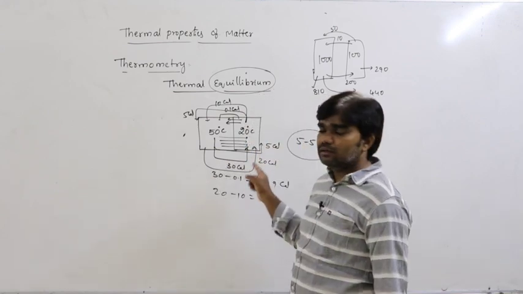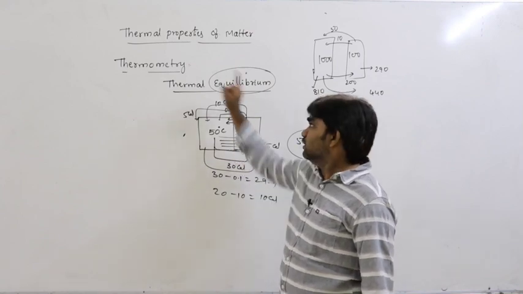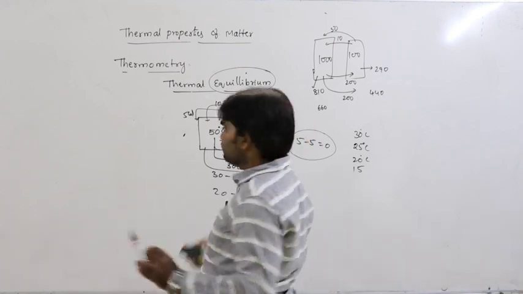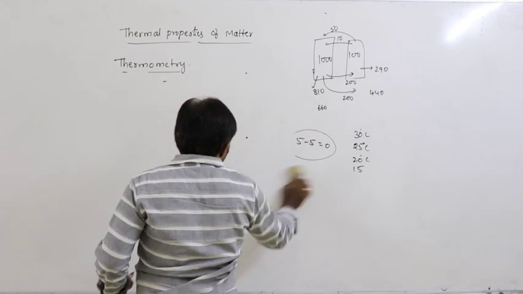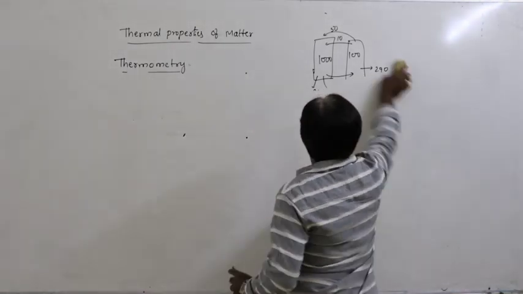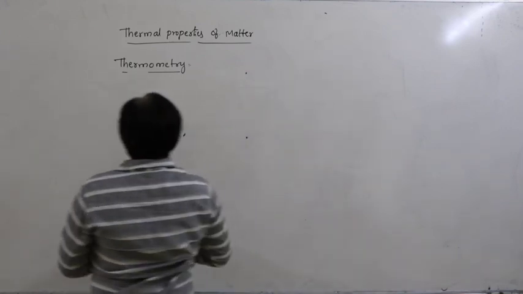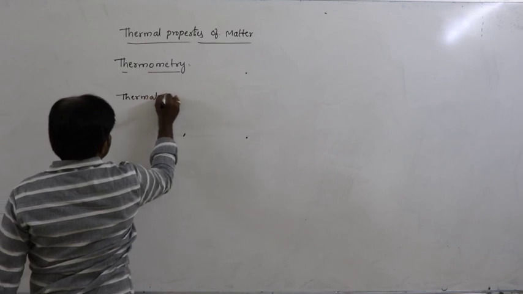That's the matter here. After certain time, these two bodies will gain common temperature. That common temperature condition is called thermal equilibrium. That is the concept of thermal equilibrium. Simply, how can you define the condition of thermal equilibrium? Thermal equilibrium means, definition, how can you write thermal equilibrium?